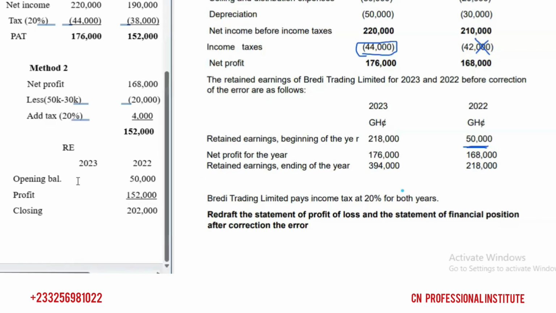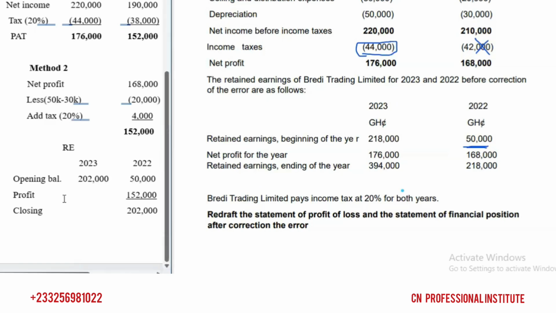Then when you go to 2023, the opening is the closing of 2022, which is 202. Are you following? So the closing of one year becomes the opening of the other year. So you have 202,000 as the opening for 2023.